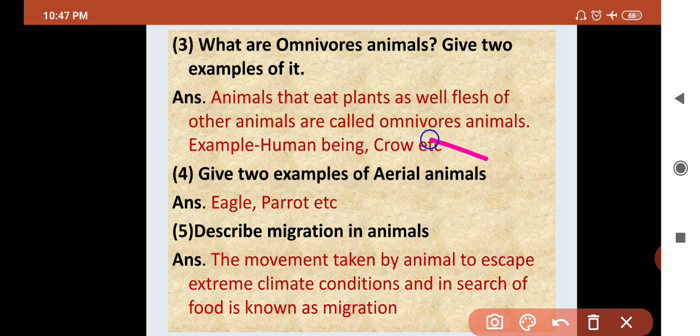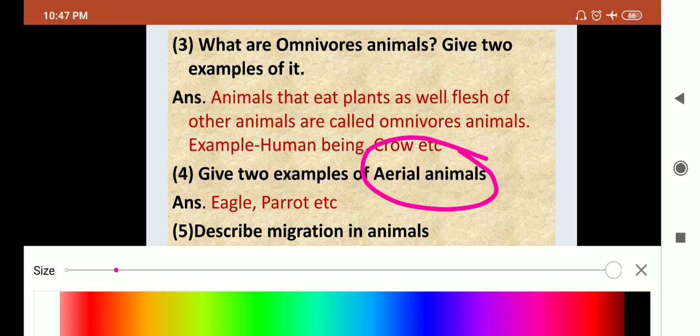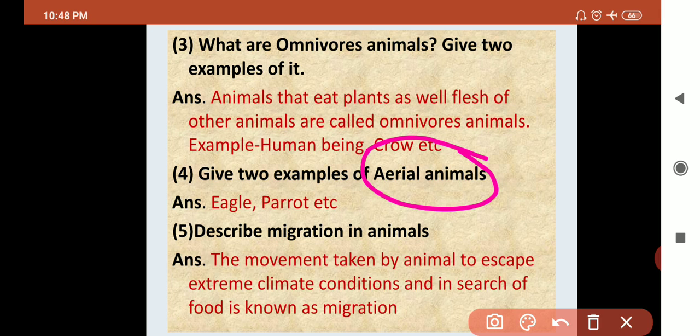Give two examples of aerial animals. What is meant by aerial? The animals that fly, that are the birds. Birds fly in the sky, okay, so the answer is eagle, parrot, pigeon. You can write any two examples of animals that can fly.